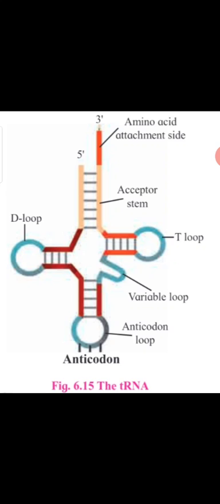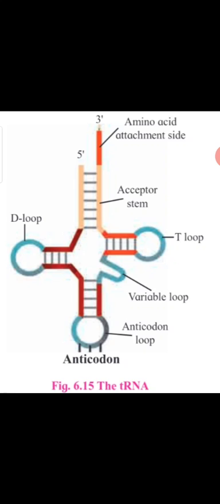It is also single-stranded, but after complementary base pairing, it is shaped like a clover leaf. So it is also called the clover leaf model of tRNA, which is present on the screen. This clover leaf model of tRNA was described by the scientist Holley in 1965.